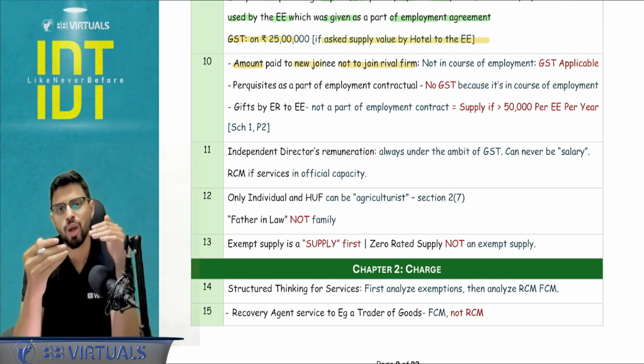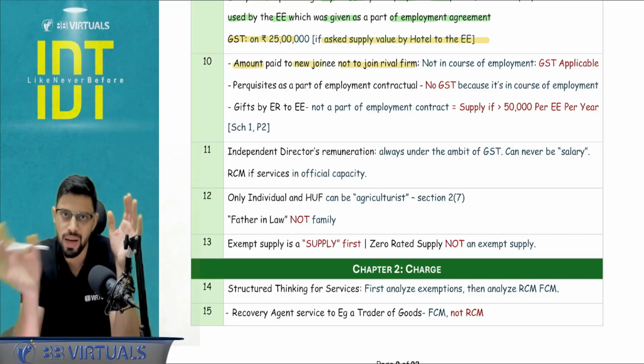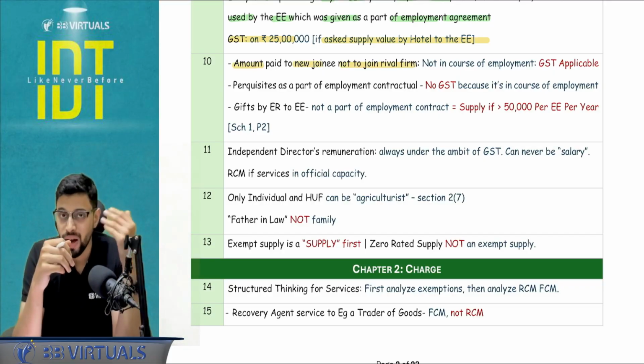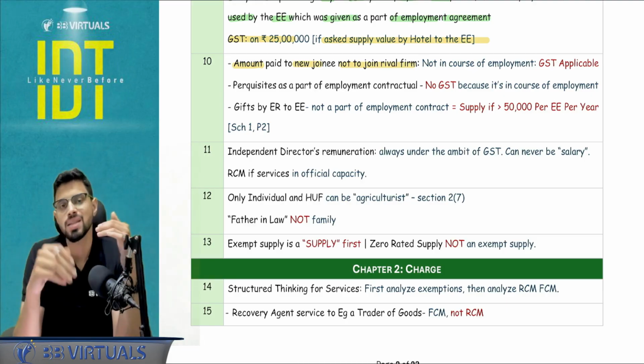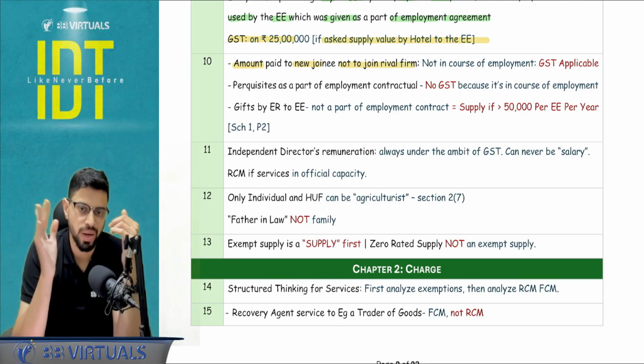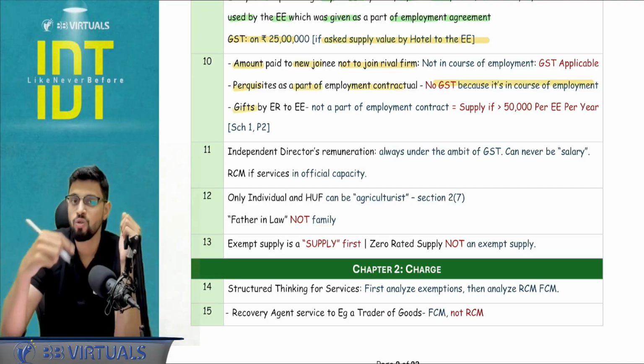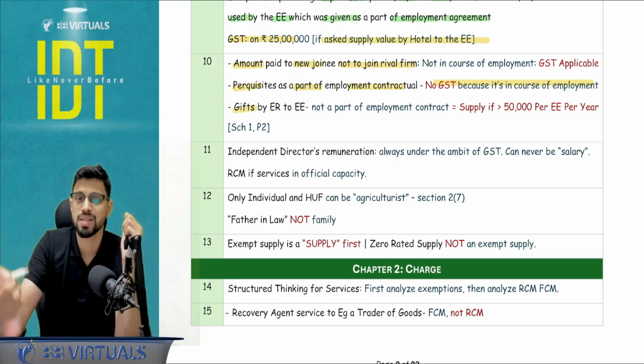Okay, in the course of employment, whatever the job description will be there, that is the part of employment. But agreeing not to join a rival firm, this is beyond employment and this is an additional service. So this is going to be under GST. Perquisites are a part of the employment contract, no GST, schedule number 3, paragraph number 1, but gifts are over and above the decided contract, the decided perquisites.